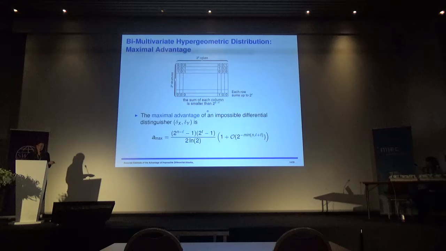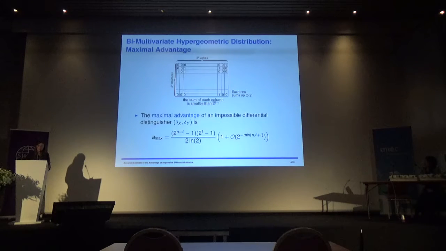In this slide we generalize the definition of the vector L that we've seen before, to the case where we have more than one structure. One row is the L that we've seen before, and as we have to do S structures, we have S rows. As we have inside each structure 2 to the T elements, we know that each row will sum up to 2 to the T. And as the encryption function is a permutation, we say that the sum of the column is smaller than 2 to the L minus T.